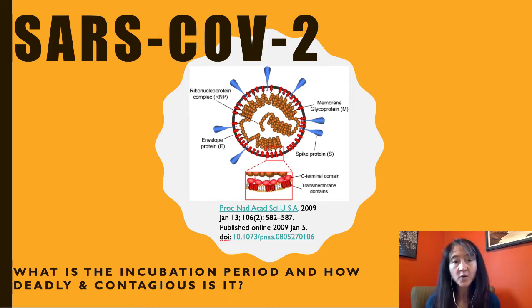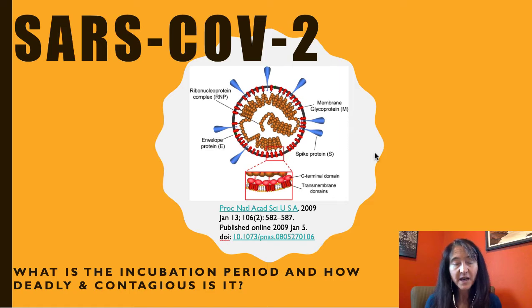And you might remember back to our earlier vodcast where we discussed the structure of the virion and the fact that it is enveloped and that it contains a large single-stranded positive sense RNA. We know that those S spike proteins on the surface of the virus are what are so iconic, giving it that corona or crown surrounding it. Those S spike proteins bind to the surface of our cells.